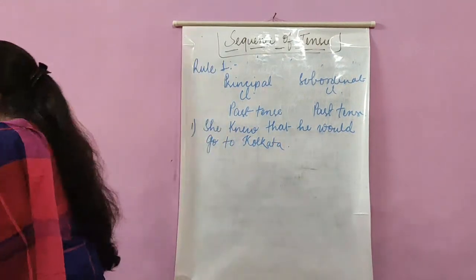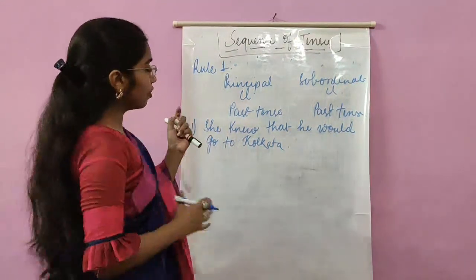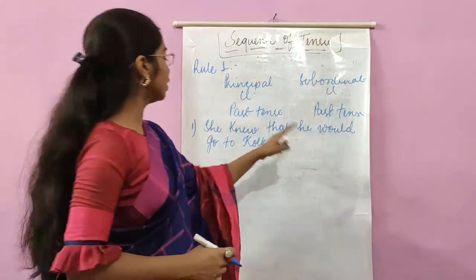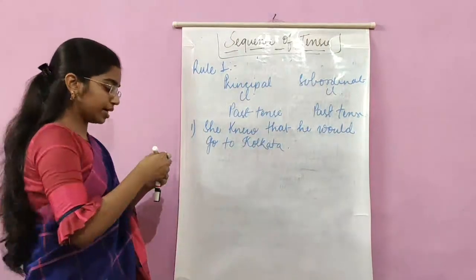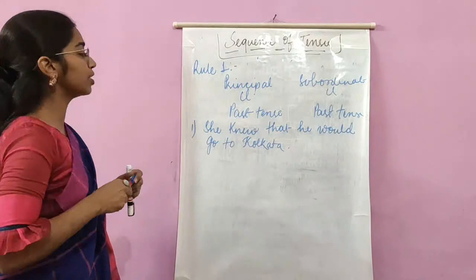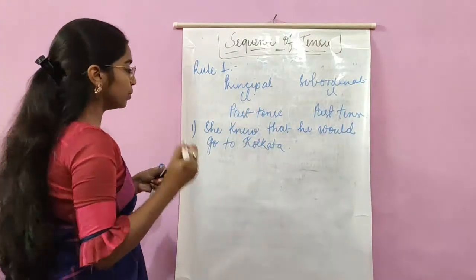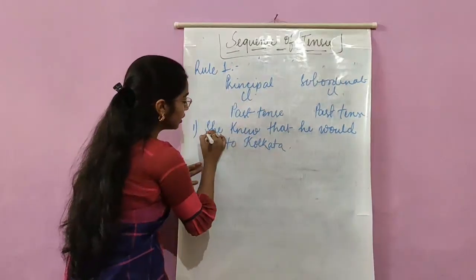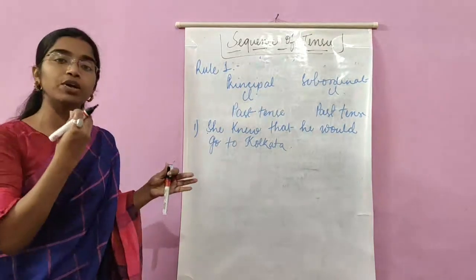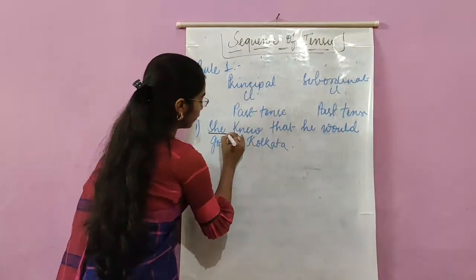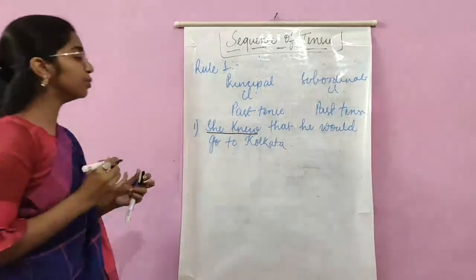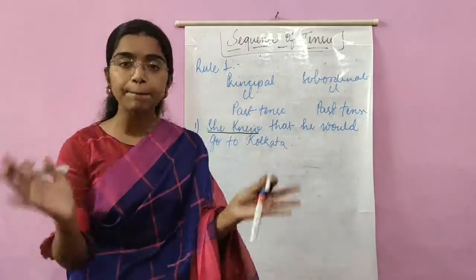The example over here is: she knew that he would go to Kolkata. Let us find out the principal clause and the subordinate clause first of all. I told you, what is the principal clause? The clause that can stand on its own. Here, if you focus on this, she knew, it is actually complete in itself.